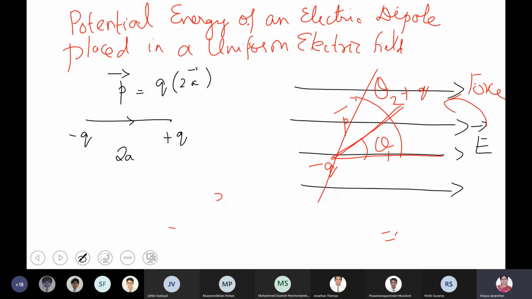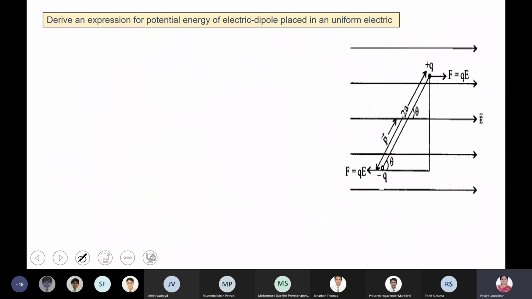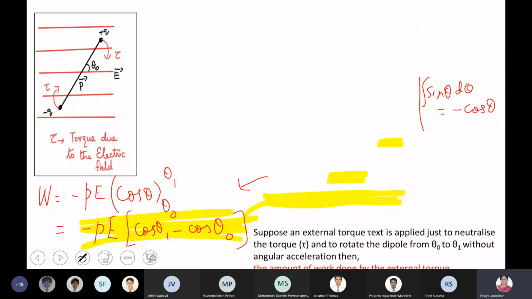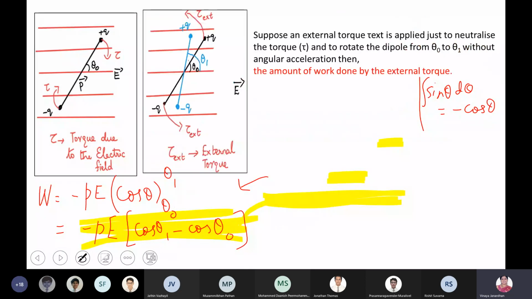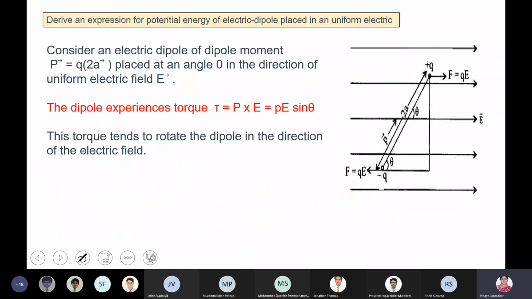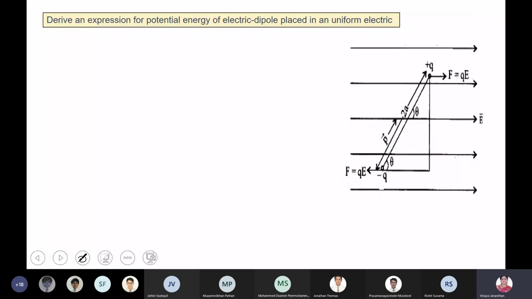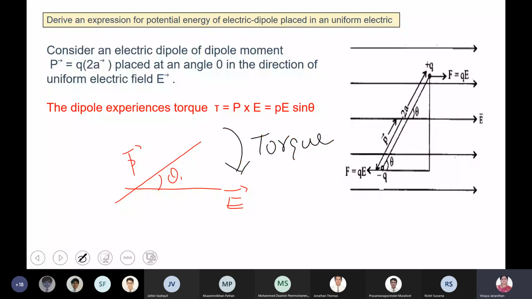Whatever work you do will be stored as potential energy in the dipole. Are you clear, boys? See, already the dipole P vector is making an angle of say θ1 with your electric field. The nature of the electric field is to apply a torque, correct? Naturally, your dipole will experience a torque.